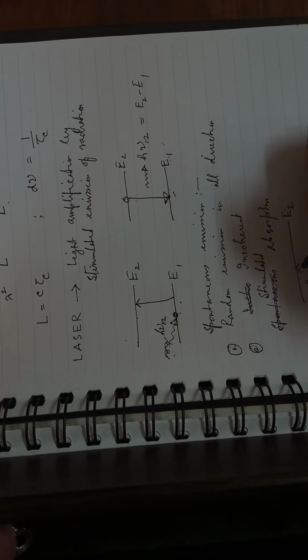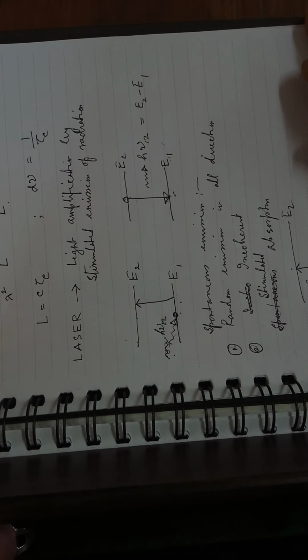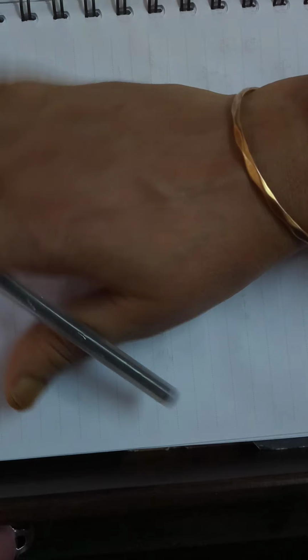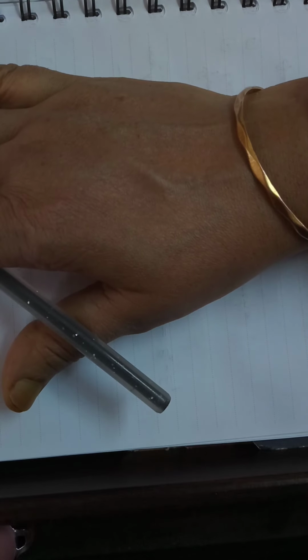So the direction is this, and so this is stimulated absorption. Now the important thing that we have, which conceptually plays a crucial role in the making of a laser, is the stimulated emission. Now how does it differ from these two processes of spontaneous emission and stimulated absorption? Okay, so let's try to find that out.